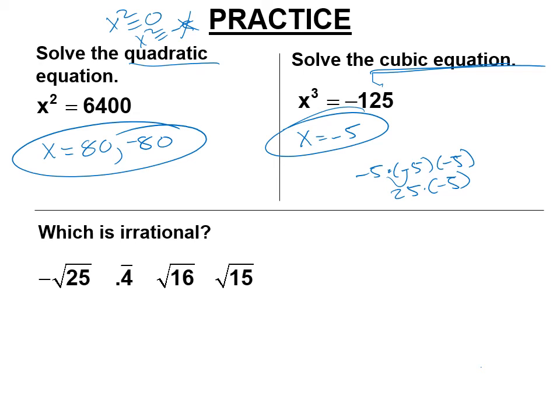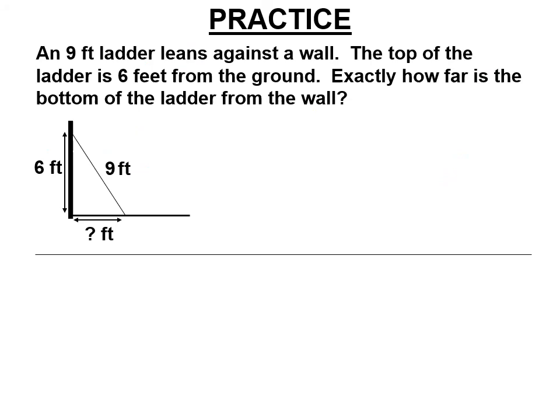Which is irrational? Only one of those is irrational. It's right there, the square root of 15. The square root of 16 is 4. That's -5, the negative square root of 25. Repeating decimals, even if I write them with the 3 dots, are rational.